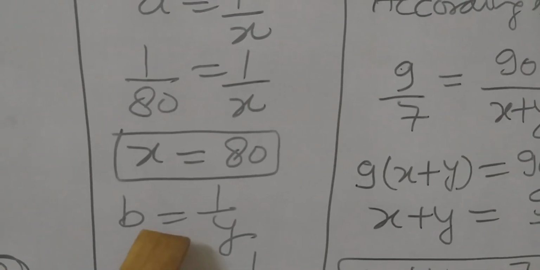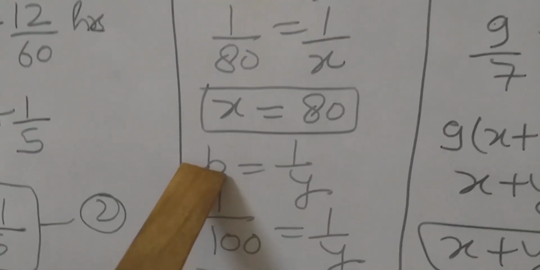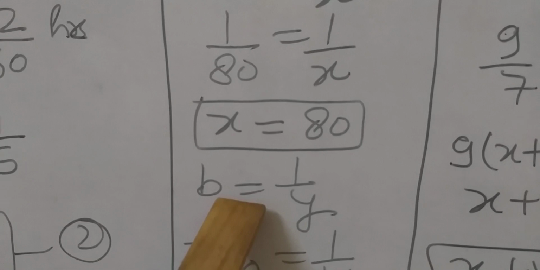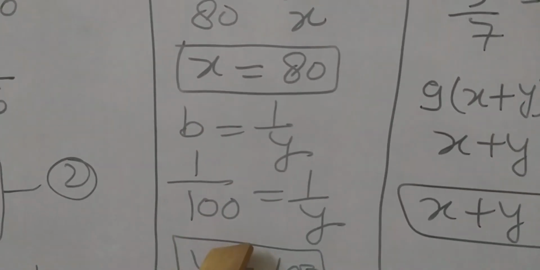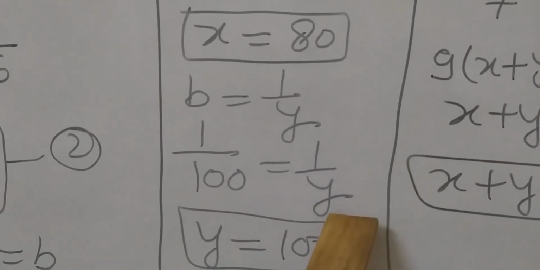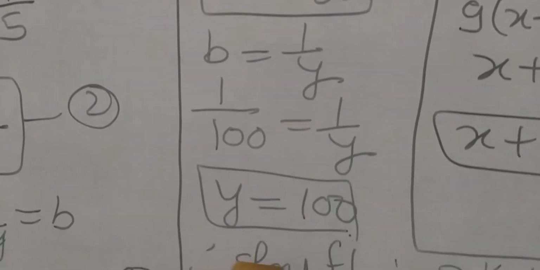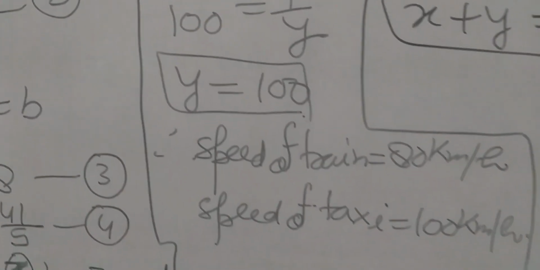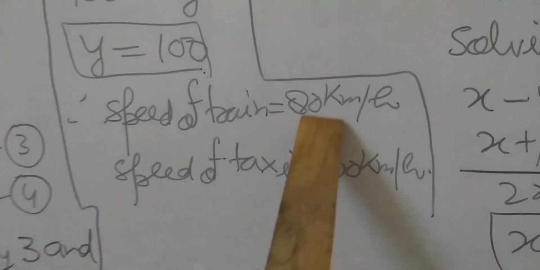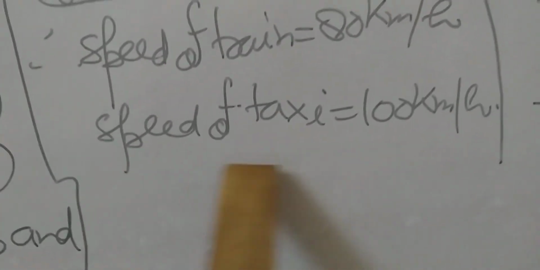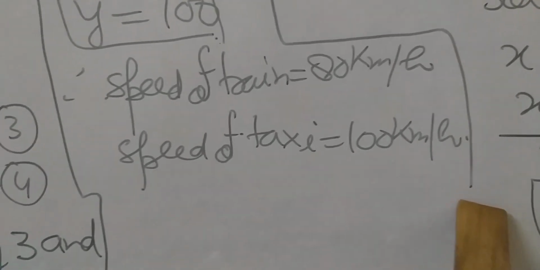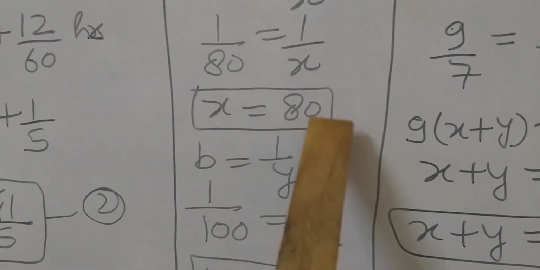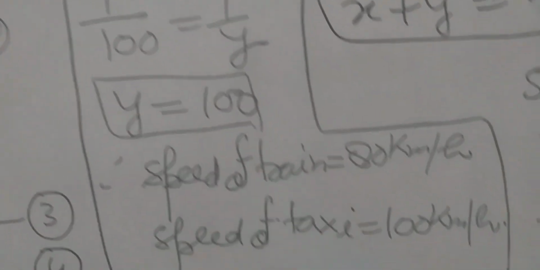And we supposed 1/y = b. So let us replace b. The value of b is 1/100, students, equal to 1/y. Cross multiply, so y = 100. So the speed of the train is 80 km per hour and the speed of the taxi is 100 km per hour, because x = 80 and y = 100.